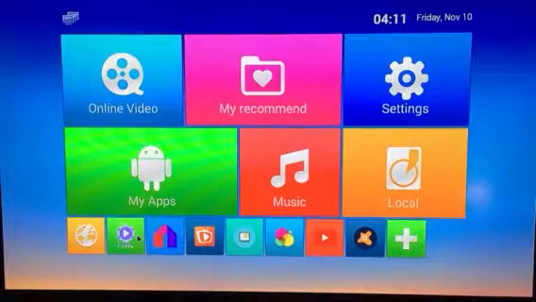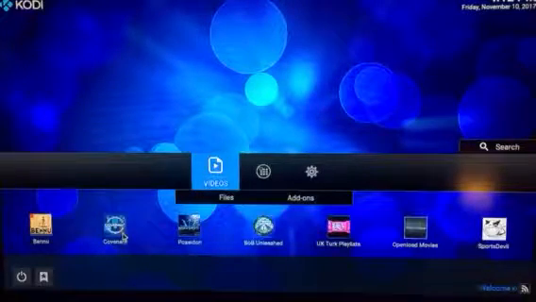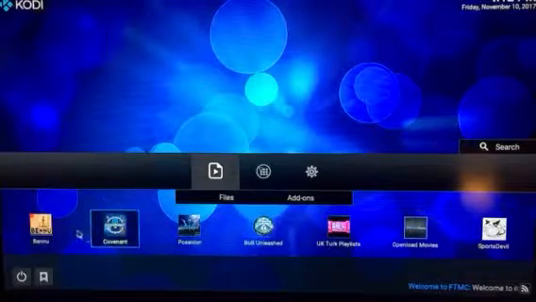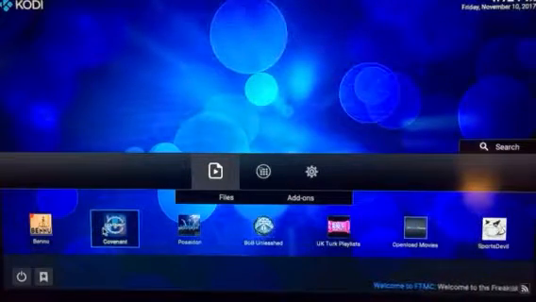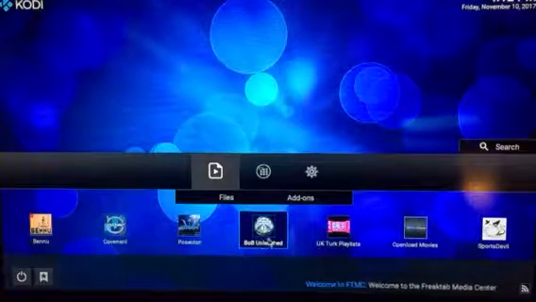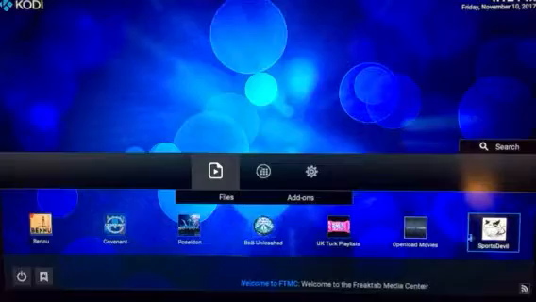So we'll go right into FTMC, which is Kodi. It'll boot it up. Now you see it comes up just like the Kodi did before. Icons are a little bit different. You know, you got Benu. Benu is the new Phoenix. Covenant is the new Exodus. Poseidon. Bob Unleashed is the new Bob. And then UK Turk, Soap and Load, and Sports Devil.